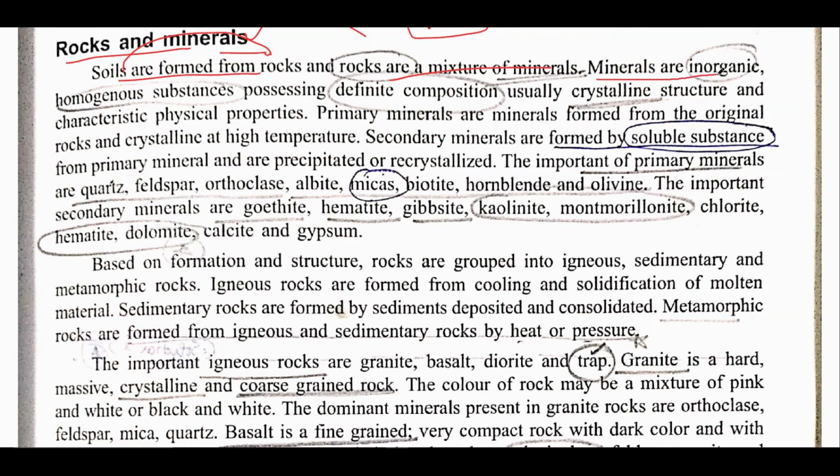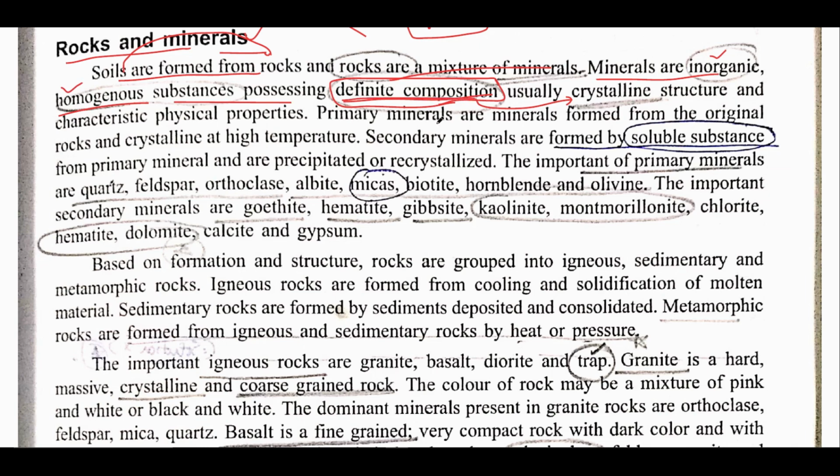All right, so minerals are basically inorganic homogeneous substances that have a definite composition. See, whenever any structure has a definite composition, it will be crystalline. All right, and when it has an indefinite composition, then it would be amorphous. So remember these words, that minerals are, number one, inorganic, second, homogeneous, and third, they have a definite composition and structure.